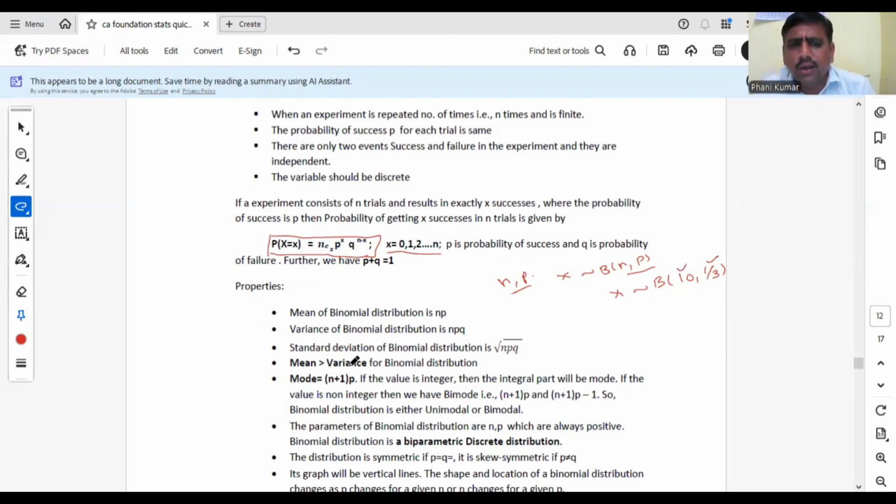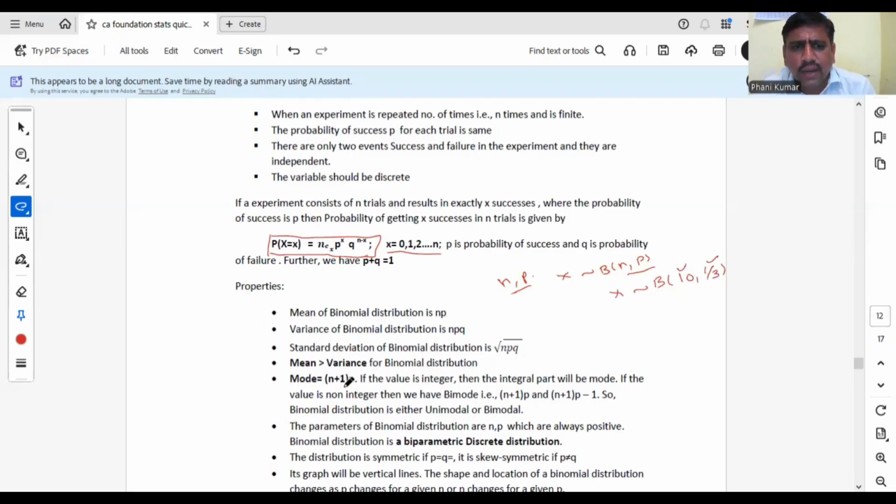Coming to mean and variance, for binomial the mean is always greater than the variance. Always np is greater than npq. For the binomial distribution, the mode may be unimodal or bimodal. Sometimes it takes one mode, sometimes two modes. What is the formula for mode? (n plus 1) into p.